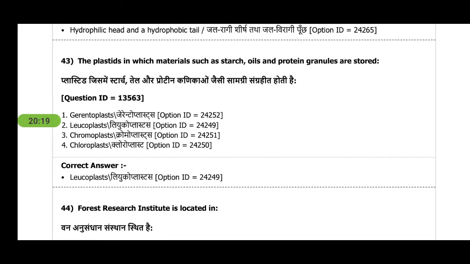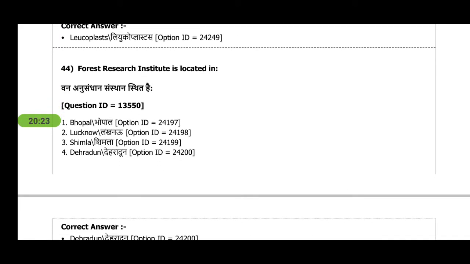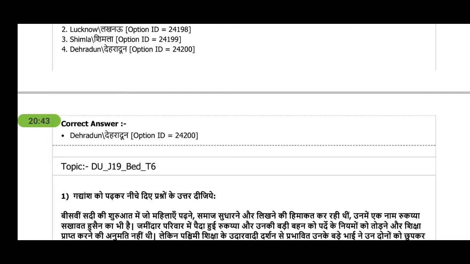types of storing plastids. Forest Research Institute, as I already mentioned earlier, you should know all the places of India. So you can get these places in a GK book like Lucent. These places can be any heritage institutes in India, biospheres, national parks. So you should notice that. So FRI is located in Dehradun.